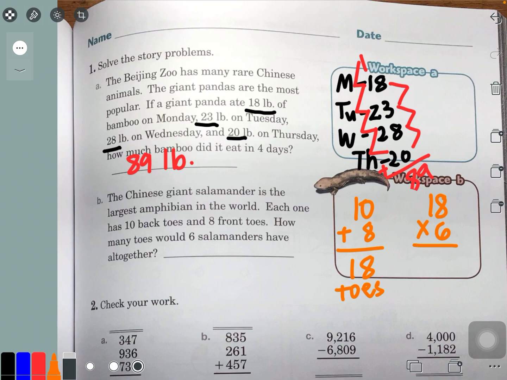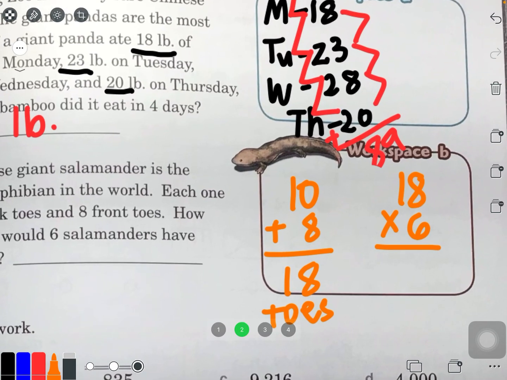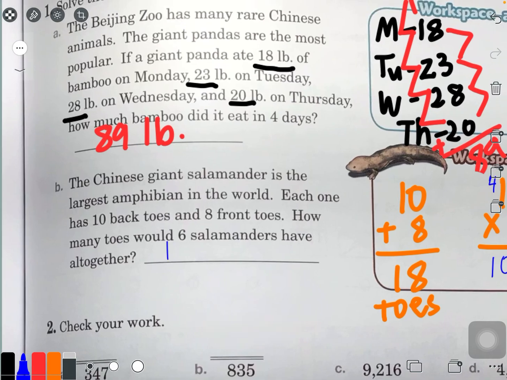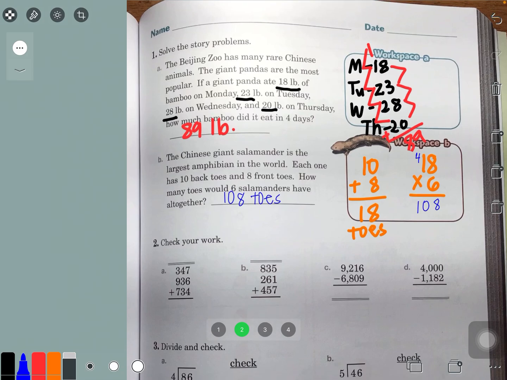Some of you have paused the video. So 8 times 6 is 48. 1 times 6 is 6, plus the extra 4 is 10. Wow. 6 salamanders would have 108 toes. That's a lot of toes. Alrighty.